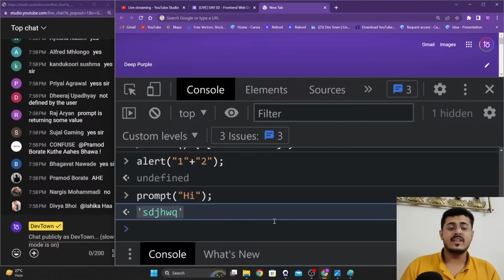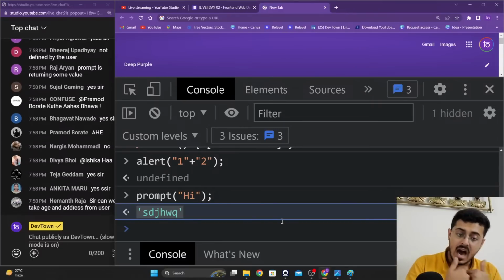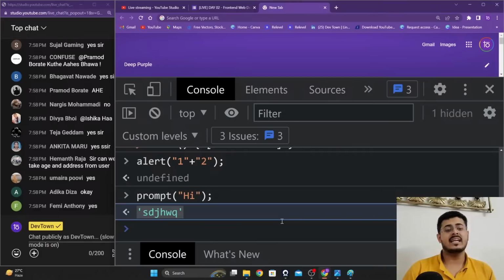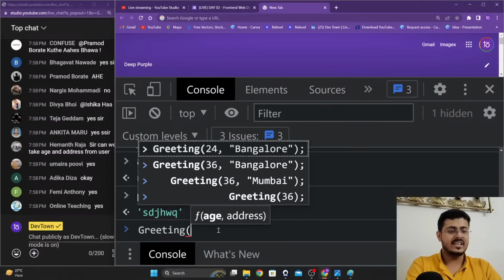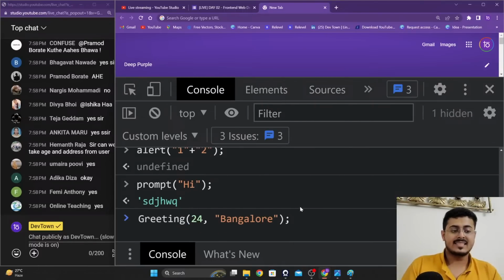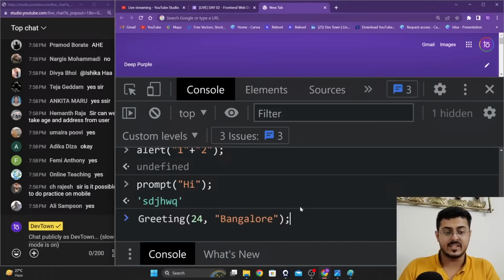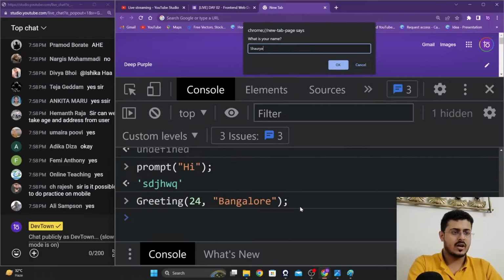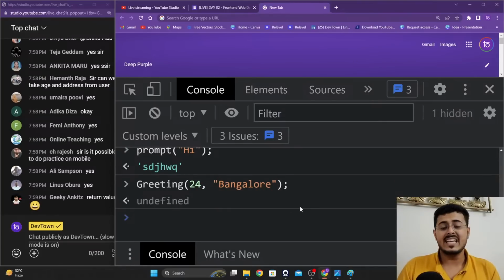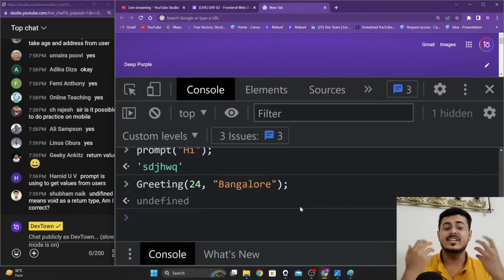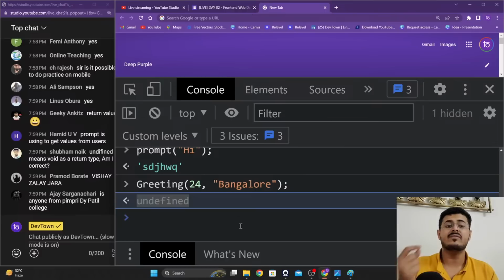Whereas when you are leaving a party and you get a return gift out of that party itself, that is something that comes up on your screen. For example, if I run the greeting function, greeting 24 Bangalore, the user-defined function that we created, and press enter, what is your name? Shaurya. I see, hi Shaurya, your age is 24, you live in Bangalore, but currently we are not giving anything back. We are not giving any return statement, so we are getting undefined on your screen.